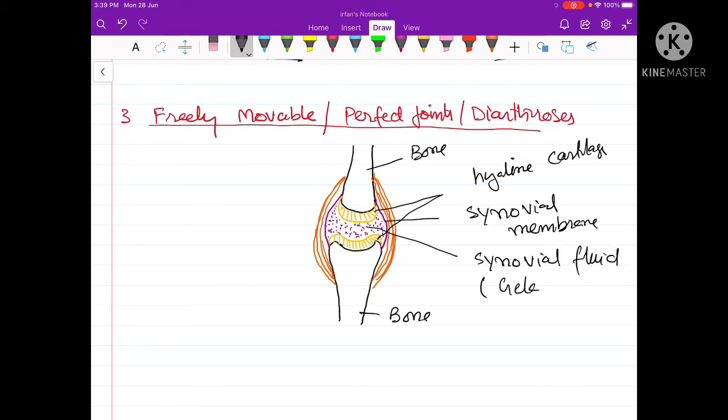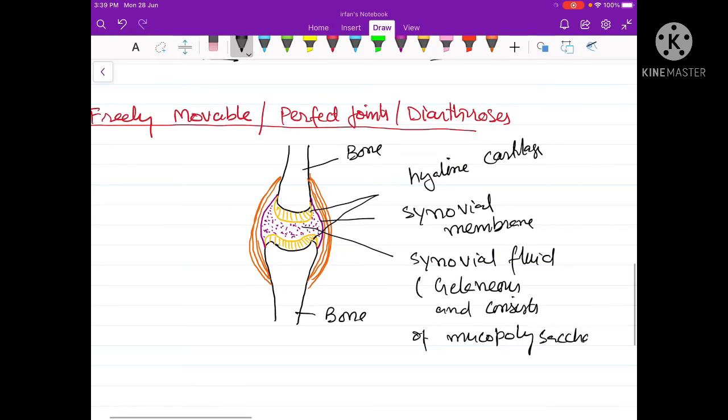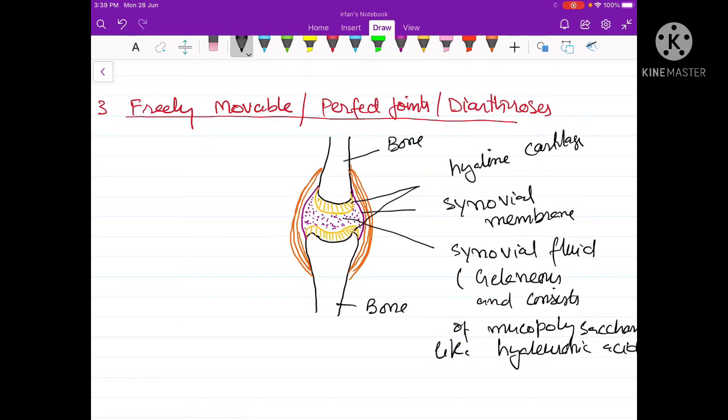It consists of mucopolysaccharides like hyaluronic acid. Externally, this will be covered by the fibrous capsule. This type of joint allows free movement.